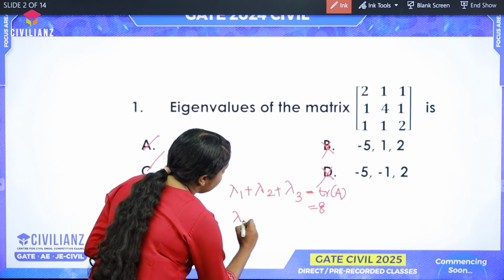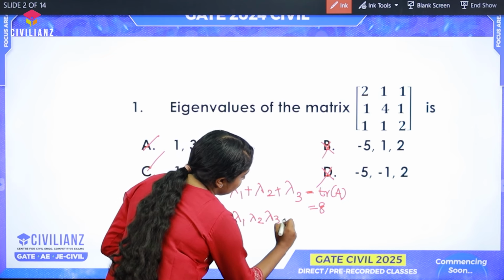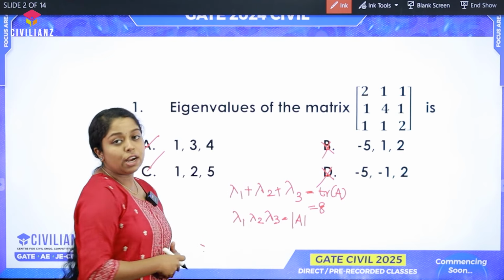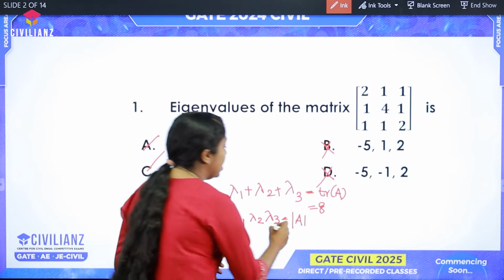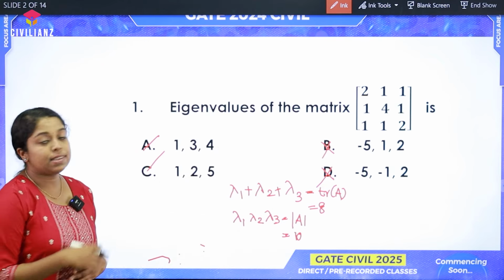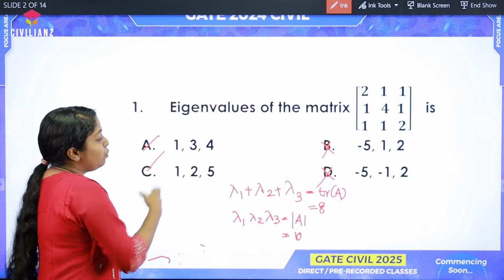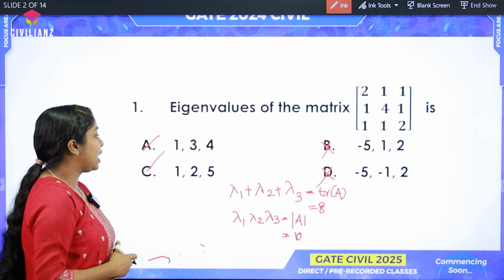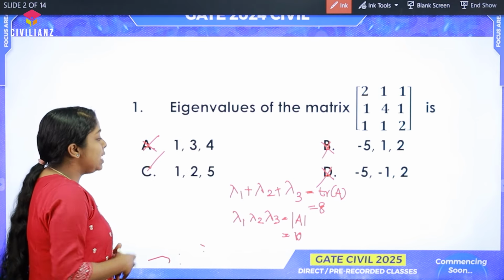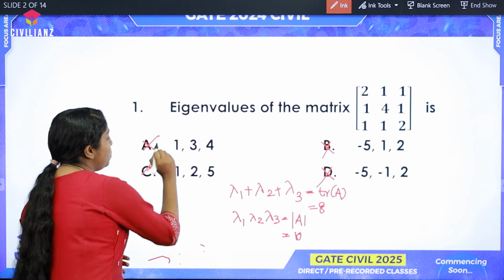Now let's move on to the next property, that is the multiplicative property: lambda 1 into lambda 2 into lambda 3 is equal to the determinant of A. By finding the determinant, we will obtain the value as 10. So let's check option A and option C. 1 into 3 into 4, that is option A, will not satisfy the criteria, so we will be able to eliminate option A. Next, move on to option C. 1 into 2 into 5 is equal to 10. So thus the answer is option C.